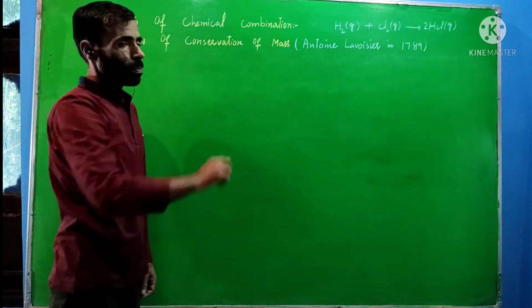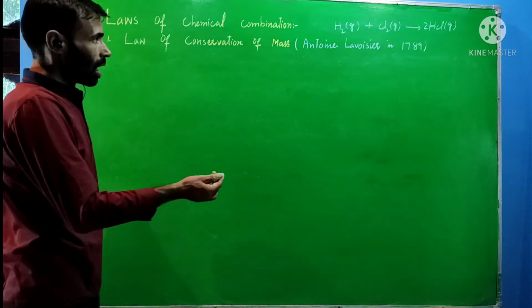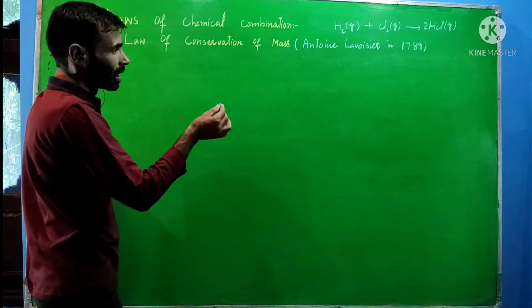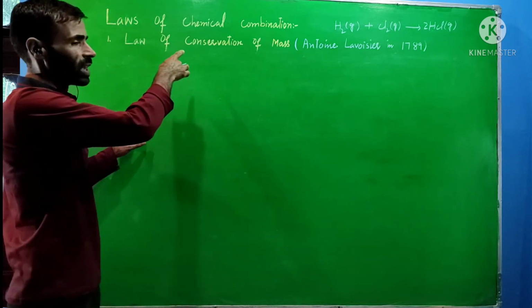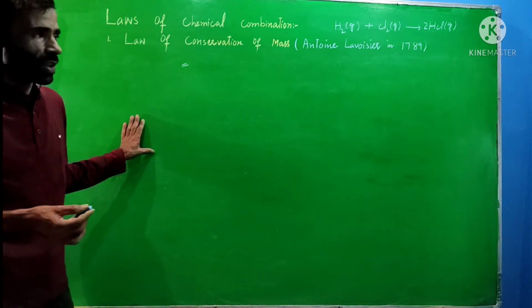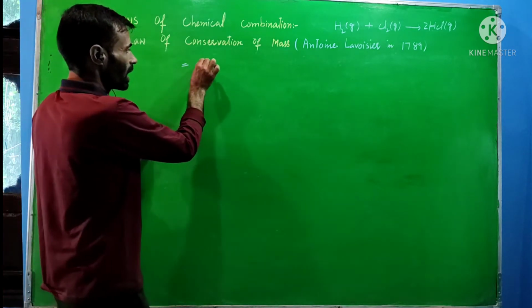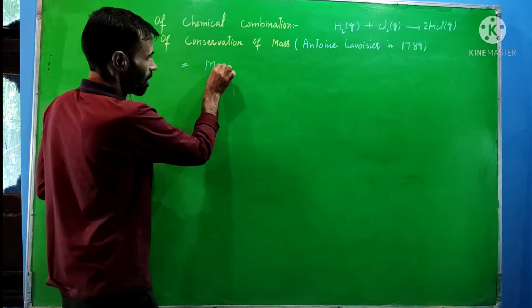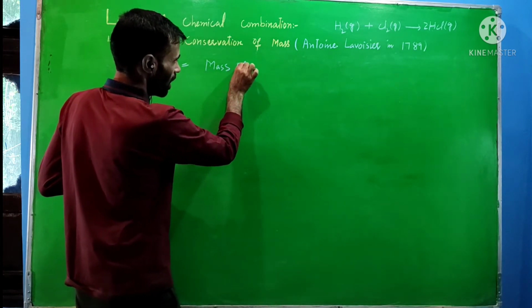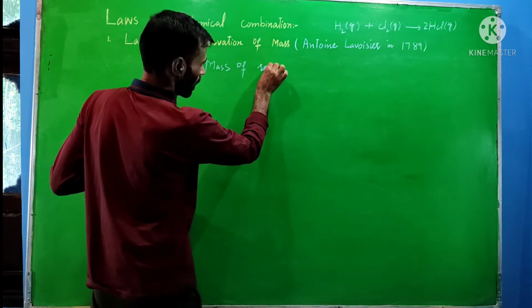Law of conservation of mass. These are the various statements by means of which we can state this law. In a chemical reaction or in any physical process, the mass of reactants is equal to the mass of products.